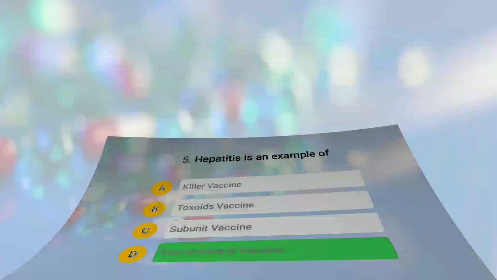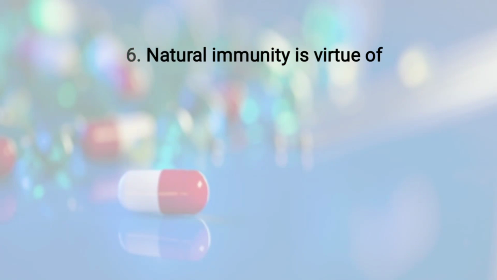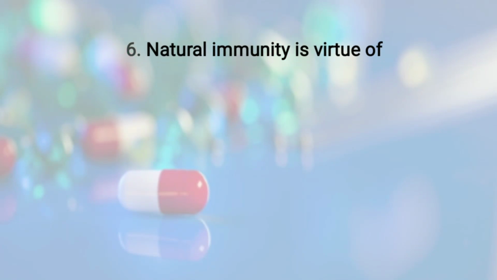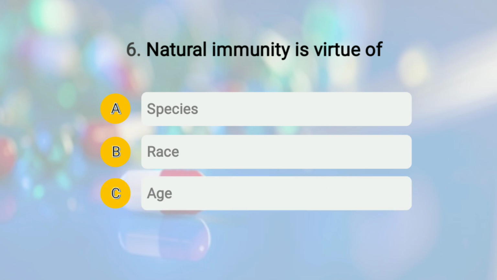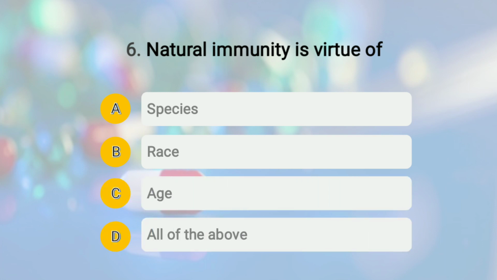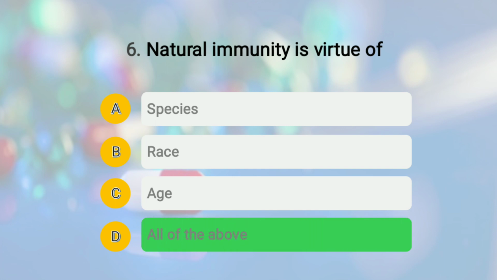Moving to question number 6. The question is, natural immunity is by virtue of, and the options given are A. species, option number B. race, option number C. age, and option number D. all of the above. So the correct answer of this question is option number D, all of the above. Natural immunity is a God gifted immunity which is by virtue of species, race, individual, age, etc.